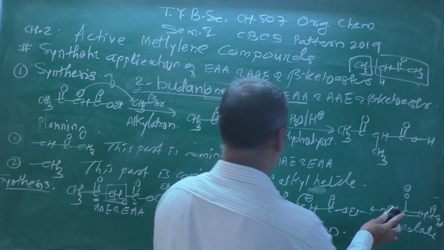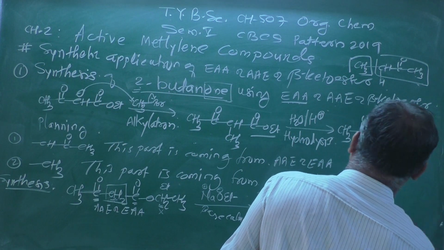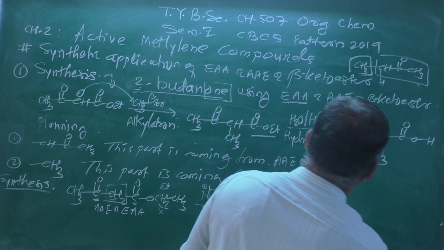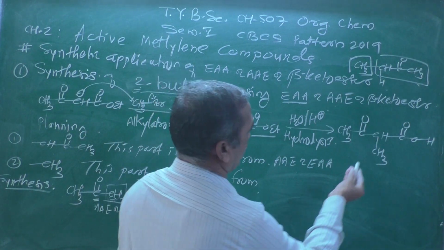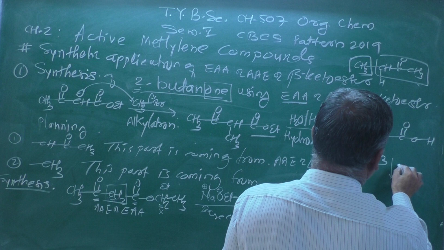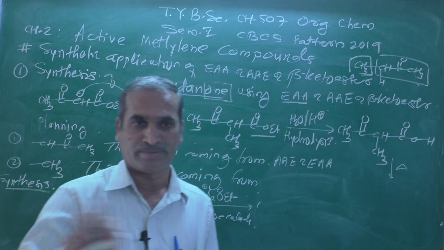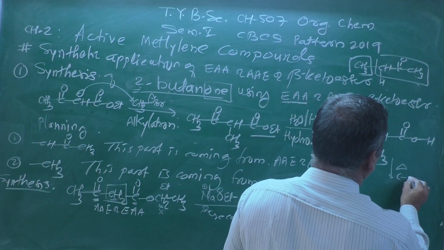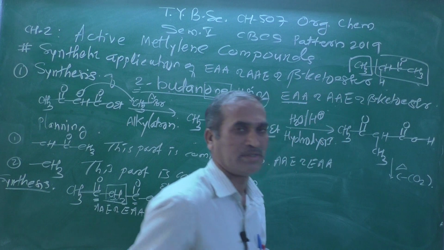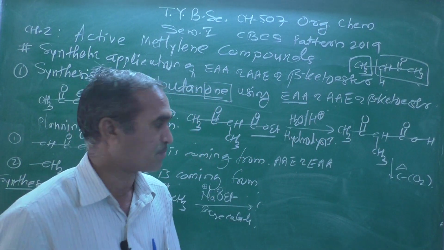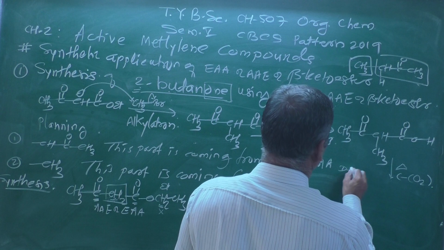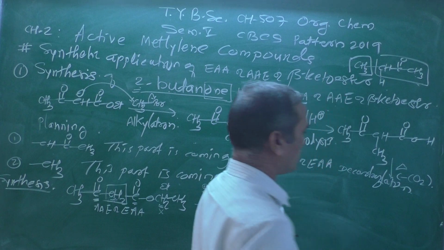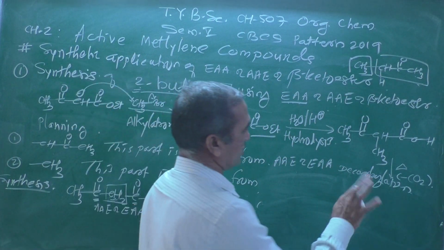Now in the next step, what is the next step? Here, this triangle, you all know, is nothing but heating. After the heating there is an evolution of carbon dioxide, and this process is known as decarboxylation. This process is known as decarboxylation, and after the decarboxylation,